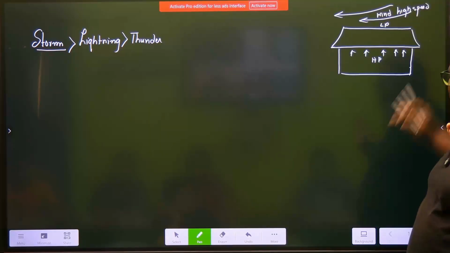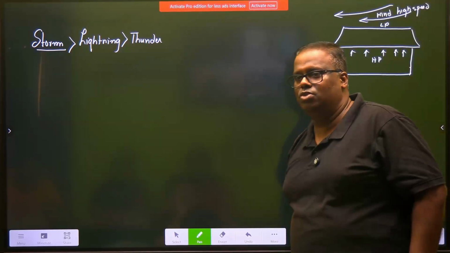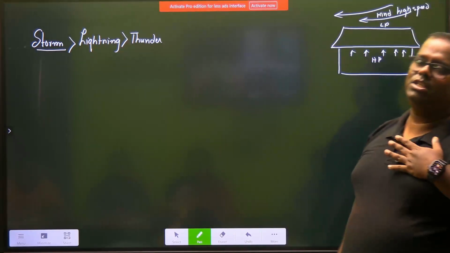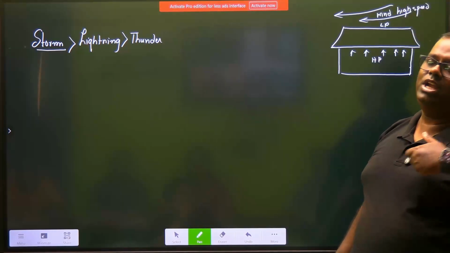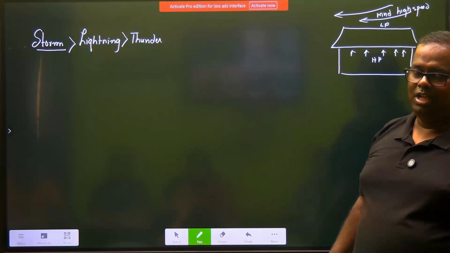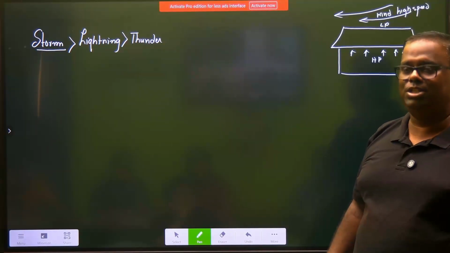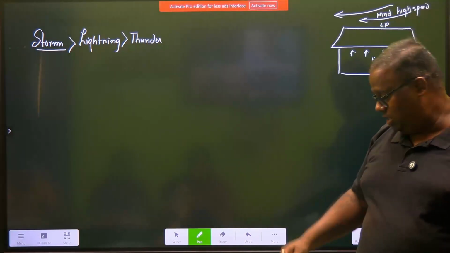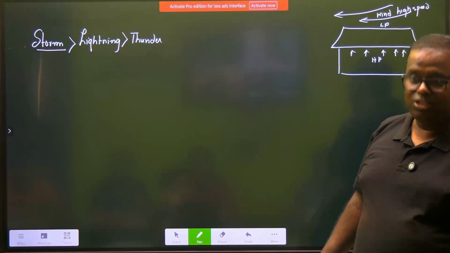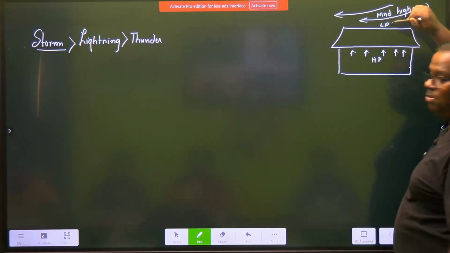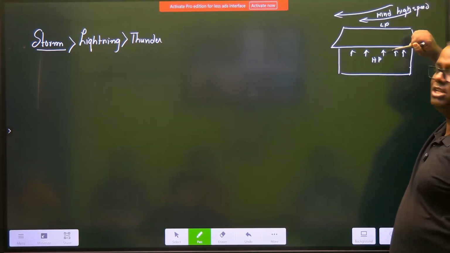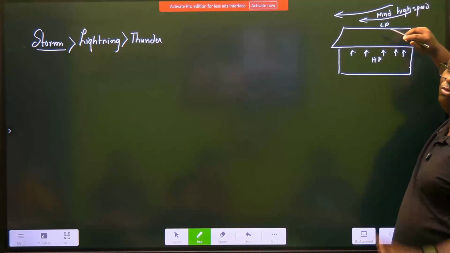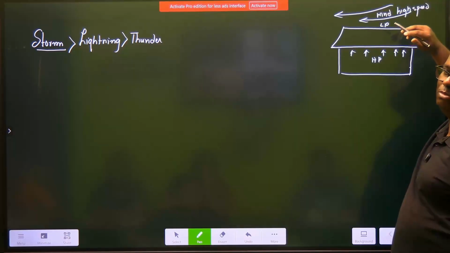Are you understanding? Let's keep 10 rupees in my trouser pocket and 10 rupees in my shirt pocket. I am not making myself rich, but I have taken out 8 rupees from my shirt pocket. And I am saying that my trouser pocket has become richer, which it actually is now. That is 10 rupees and this is 2 rupees. But I did not make this rich. I made this poor. You reduce the pressure here. As a result, the pressure here as compared to this is now more. समझ में आ रहा है? So you have high pressure from below the roof and low pressure from above the roof.